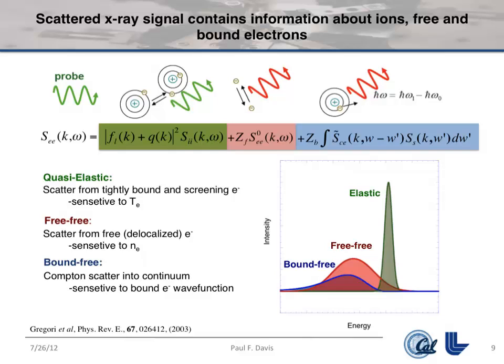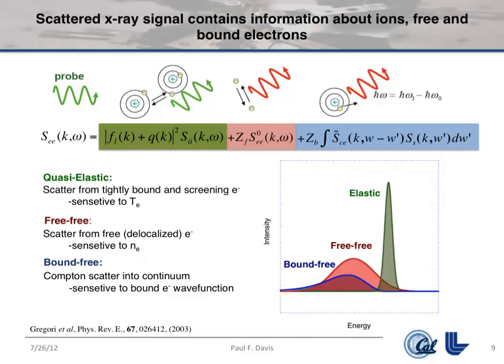A second component is inelastic. It's scattering off the free electrons in the plasma, so we call it the free component. It's proportional to the structure of the free electrons, and it typically is sensitive to density, which is an important parameter for the physics that I'm looking at here.